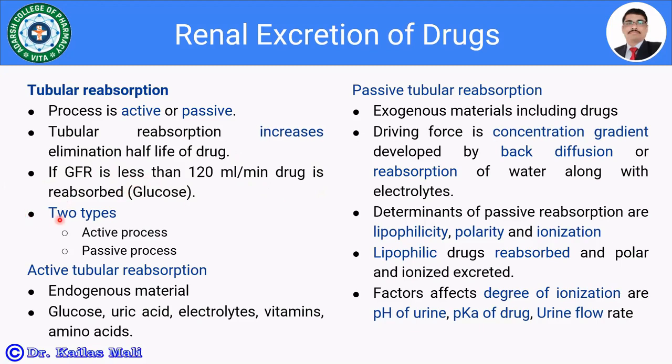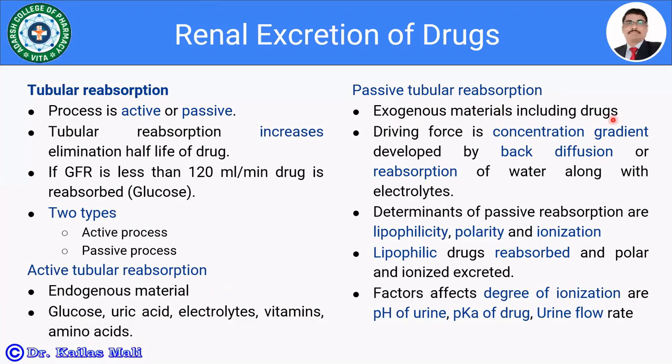There are two types of tubular reabsorption processes involved in the reabsorption of a drug. The first one is the active process, and the second one is the passive process. Active tubular reabsorption is responsible for the absorption of endogenous materials like glucose, uric acid, electrolytes, vitamins, and amino acids. In passive tubular reabsorption, exogenous materials, including drugs, are reabsorbed back.